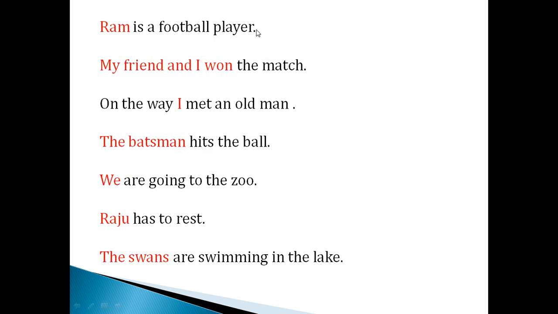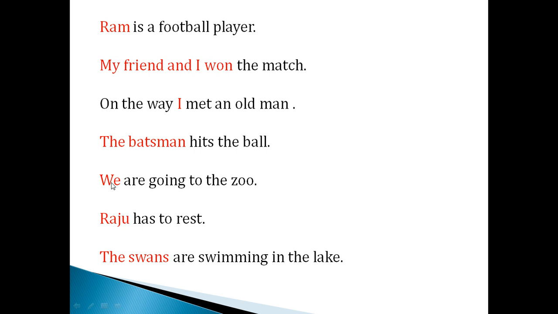Ram is a football player. Without Ram, definitely you can't imagine the sentence being fulfilled, isn't it? So Ram is a subject, and he is a football player is a predicate. My friend and I, which also refers to a subject, won the match. So my friend and I refers to what? It is a subject. Won the match is a predicate. On the way, here I is a subject. Met an old man is a predicate. The batsman is a subject here. Hits the ball, hits is an action, isn't it? So hits the ball is a predicate.